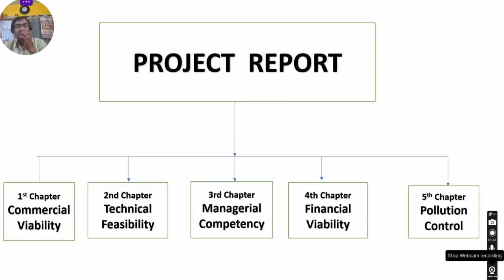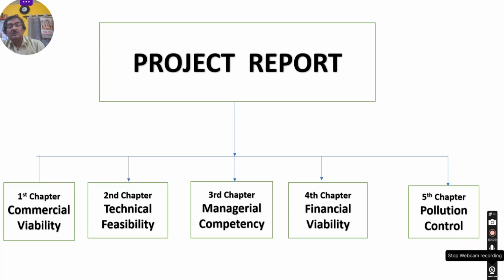For any project report, you have to provide 5 types of information. For each type of information, you prepare a chapter. What is the information? In your first chapter, you have to provide the information relating to the commercial viability of the project. In the second chapter, you have to mention the technical feasibility of the project. I will discuss what the terms are and how to prepare them.